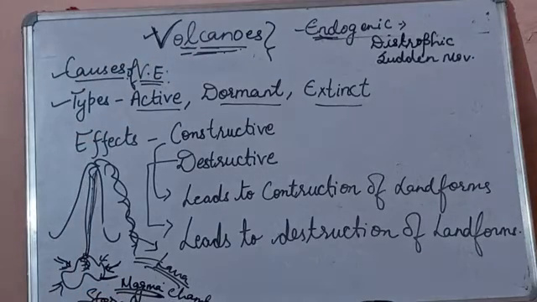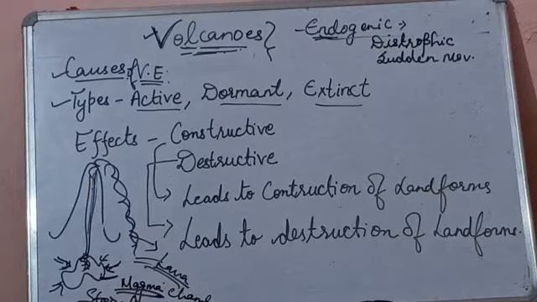So molten material is inside the earth's crust. They melt the weak rocks and fresh magma appears inside, and there are various materials like silicate material, gases, water vapor. They move vertically in an upward direction.